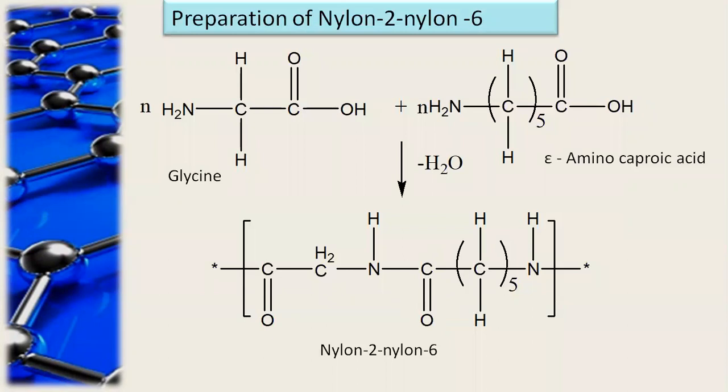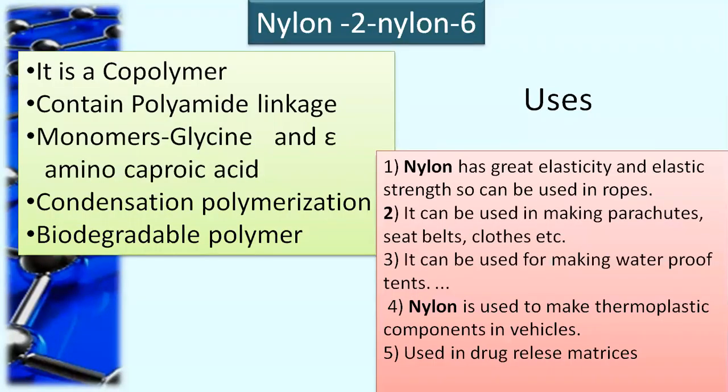That structure is called nylon 2 nylon 6 because one monomer, epsilon amino caproic acid, contains 6 carbon atoms, and the other, glycine, contains 2 carbon atoms. Therefore its name is nylon 2 nylon 6. It is a copolymer containing polyamide linkage, with monomers glycine and epsilon amino caproic acid, and it shows the condensation type of polymerization reaction.